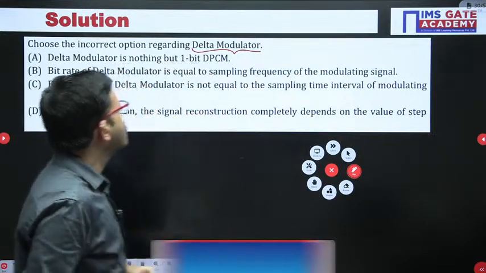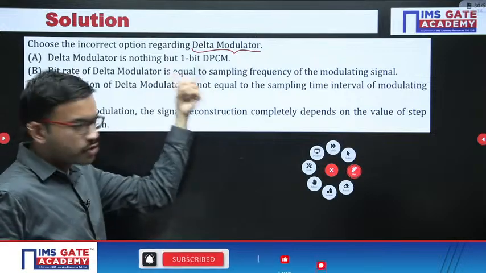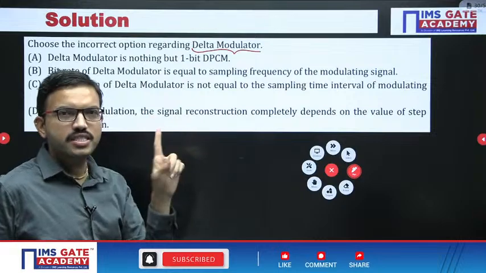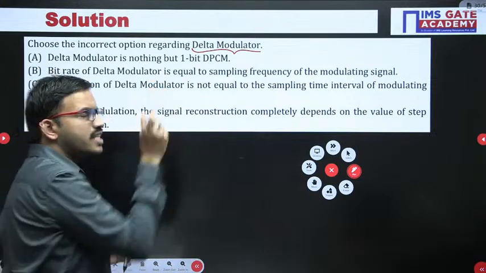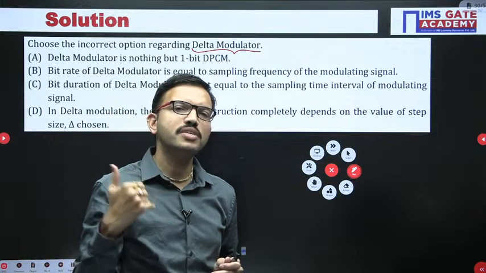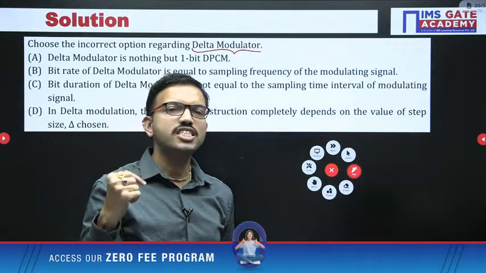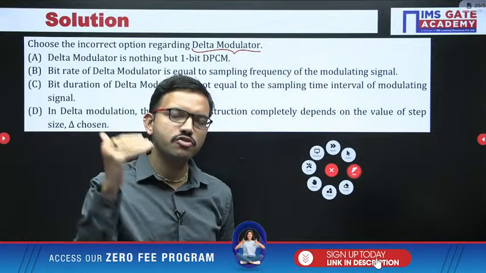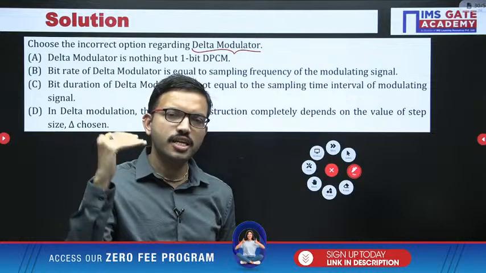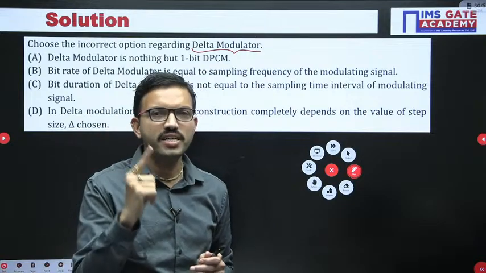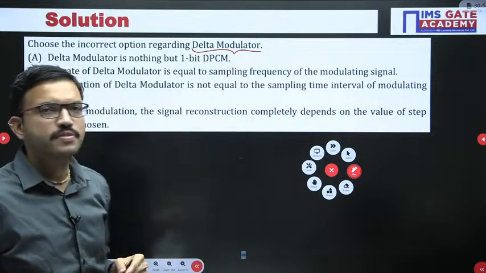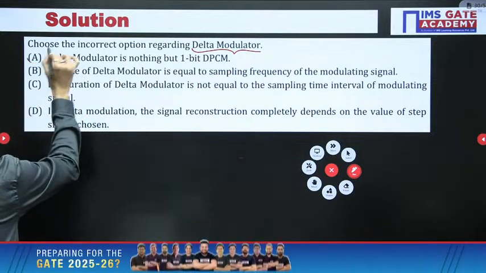Now, in differential pulse code modulation, if you take one bit, then if the difference of the present sample with the previous sample is positive, we increment by one step. If the difference is negative, we decrement by one step. So in order to represent either a one-step increment or a one-step decrement, one bit is sufficient. That is, one-bit DPCM is nothing but delta modulator. So here option A is correct.